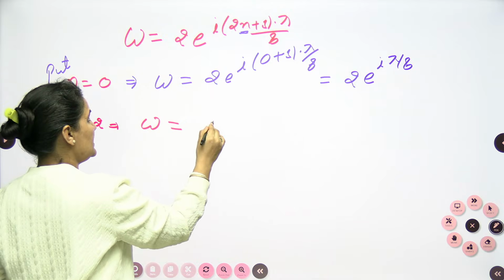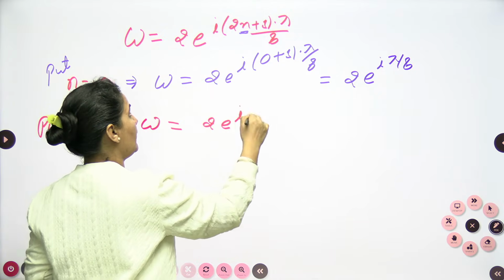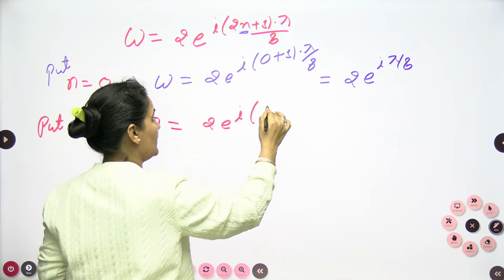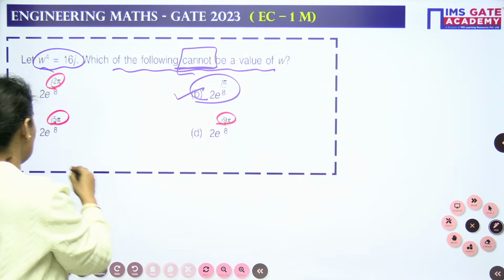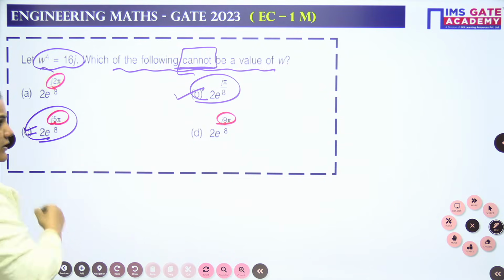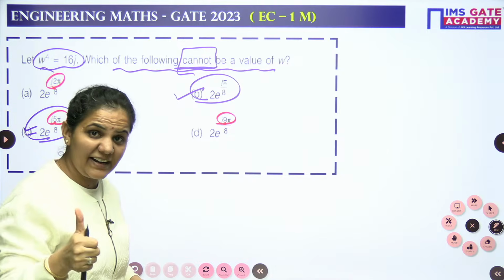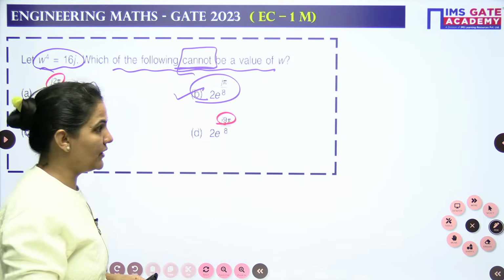When I go with n is equal to 2, this will be 2 e to the power iota (2 into 2 is 4, plus 1) 5 pi by 8. Do we have this one in the option? Yes, we are having 5 pi by 8 also in the option. So this is also correct. I need to find out the one that is not correct.